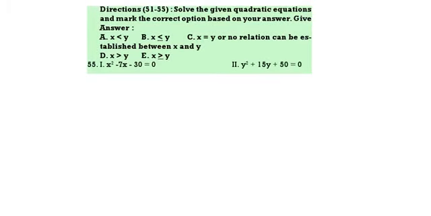Next question. x square minus 7x minus 30. You can take minus 10, plus 3. Then our answer will be plus 10, minus 3. Here we can take plus 10, plus 5. Answers will be minus 10, minus 5. Here also x is greater than y.